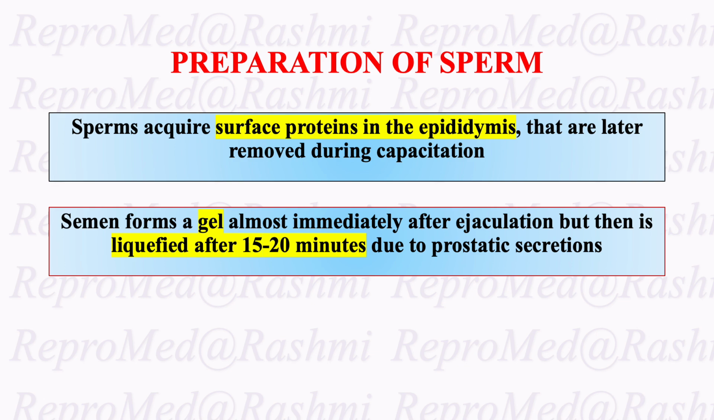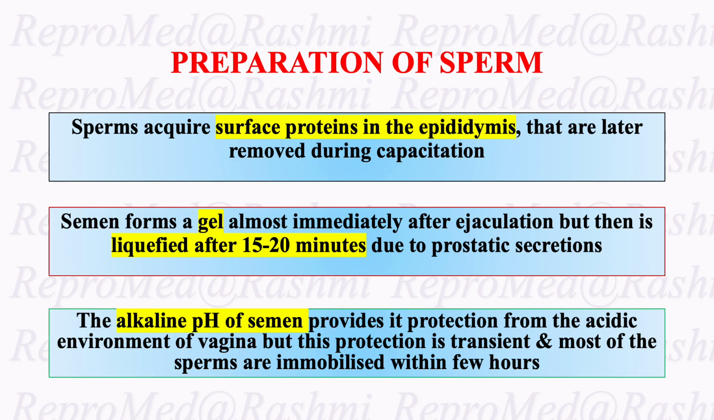Semen forms a gel almost immediately after ejaculation, but then is liquefied after 15 to 20 minutes due to prostatic secretions. The alkaline pH of the semen provides protection from the acidic environment of the vagina, but this protection is very transient, and most of the sperm are immobilized within a few hours.